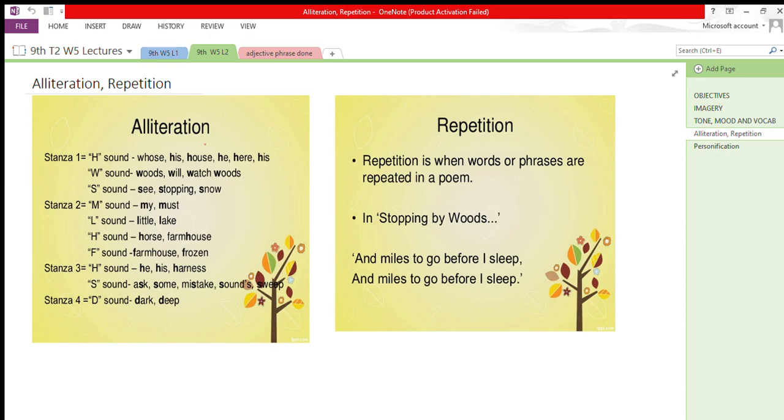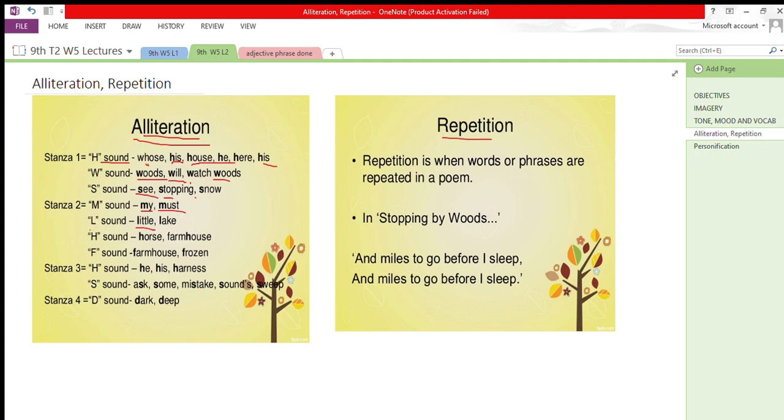Next, we have the figures of speech. One figure of speech, while teaching the poem also, I have told you how the horse is personified. Here we'll talk about two more figures of speech, that is alliteration and repetition. Now, what is alliteration? Repetition of the consonant sounds in the poem. So, here we have the repetition of H sound: whose, her, ha sound is repeated. Then W sound in woods, will, watch, woods. Then S sound in see, stopping, and snow. S sound is repeated. M sound in my and must.